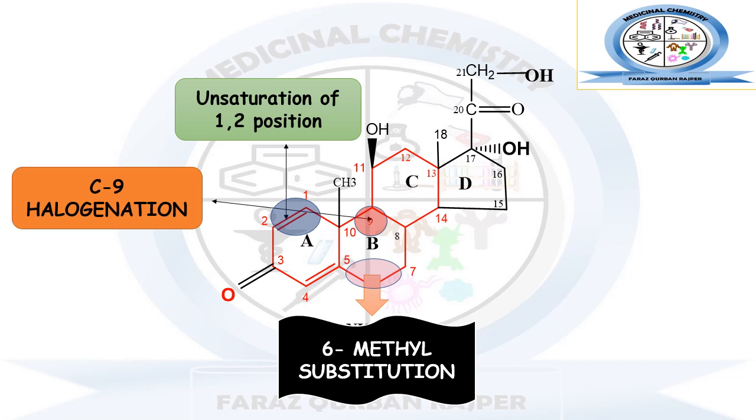The third change we can make in the structure of hydrocortisone is the introduction of halogenation at carbon number 9. That will result in fludrocortisone. This fludrocortisone has 800 times greater mineralocorticoid activity and 11 times greater glucocorticoid activity in comparison to hydrocortisone.